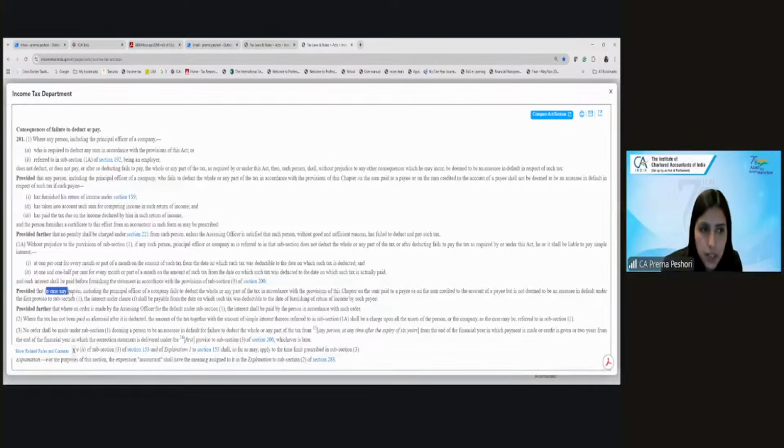In the case of a person who fails to deduct the tax on the sum paid to the payee or on the sum credited to the payee, but is not deemed to be an assessee in default under the first proviso to sub-section 1, the interest under clause 1, what is the interest under clause 1? 1%. Shall be payable from the date on which tax was deductible to the date of furnishing the return of income by the payee.